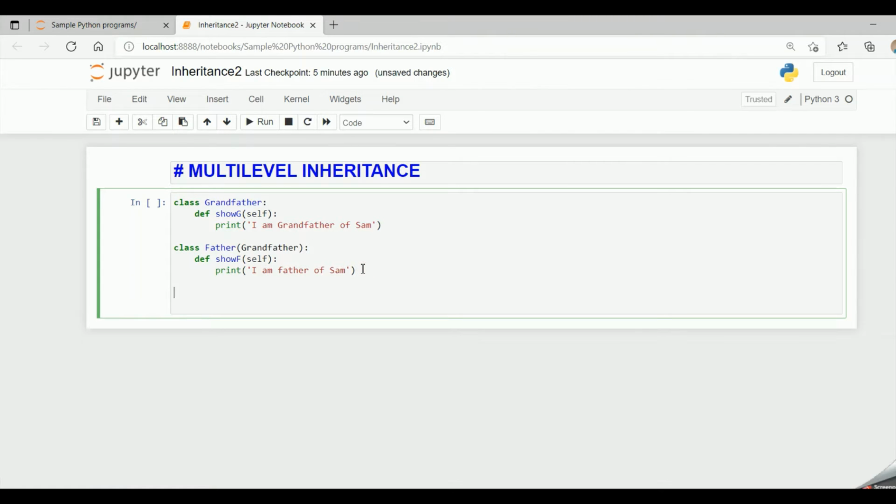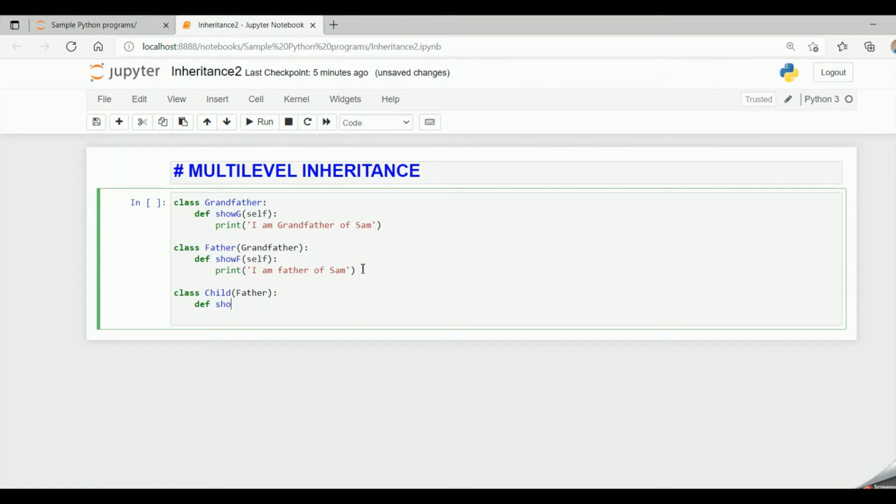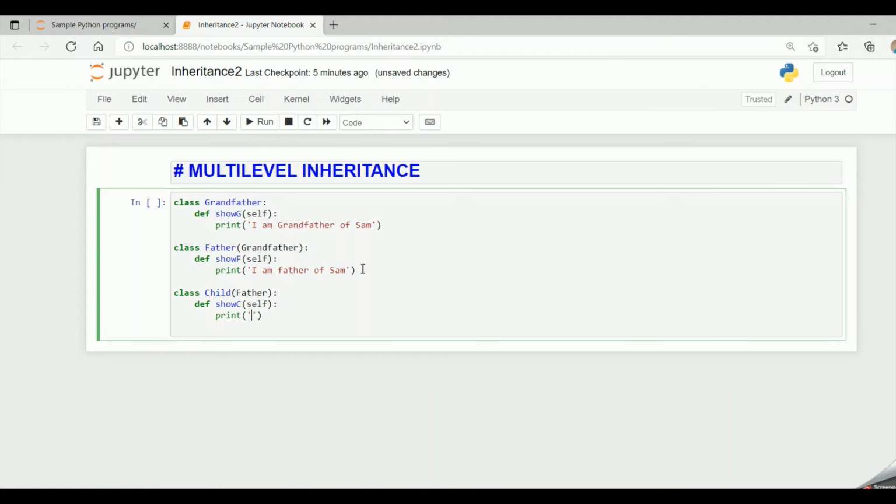Now let me take another class, that is the child class, which inherits the father class. Self, and then let me print I am Sam. So basically here father acts as a derived class for the grandfather class, and father acts as a base class for the child class. So father is the intermediate class acting as a derived as well as a base class.